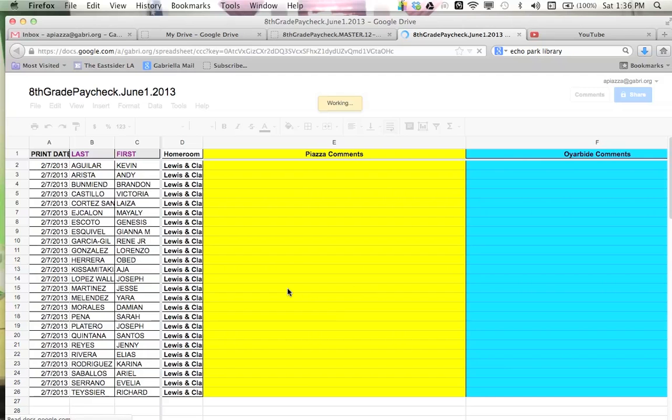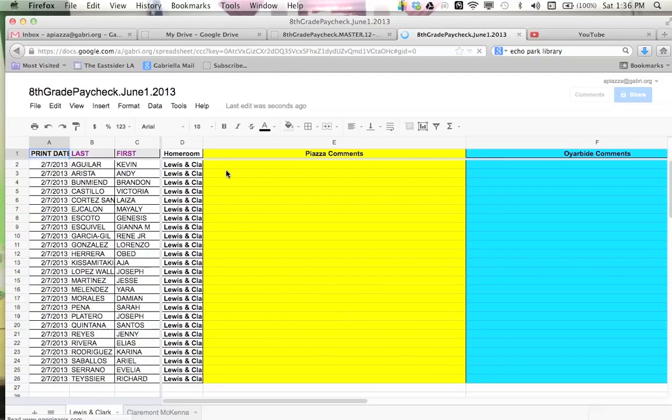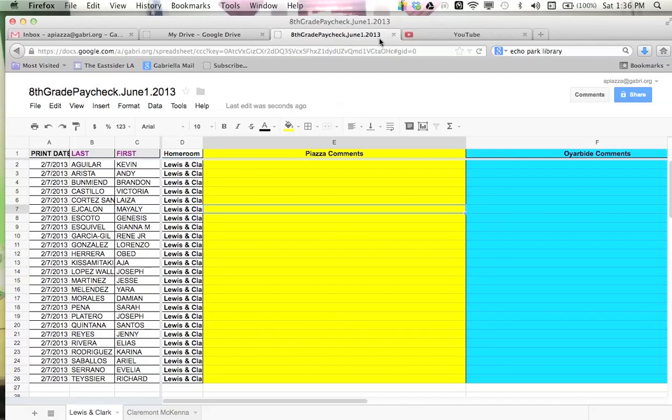Should make a spreadsheet that looks exactly the same. The only thing that's different is now it has the date that I will be publishing these on, which is the date that I'll give them to students. And this way I can share this with the teachers, they're going to edit it, and it won't affect the original. So I can close this version, which is the original, go back to my new version, which we're going to edit this week, and the one thing I'll change before I share it with teachers is the date. I want these to be printed out on June 1st, 2013, so I'll make sure all the print dates reflect that.